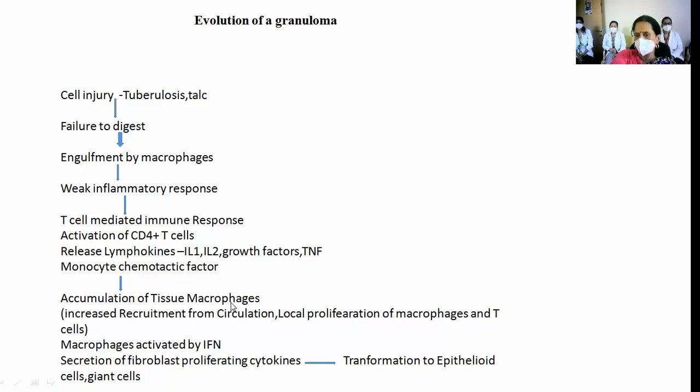In tissues, there is localized proliferation of macrophages and T cells. Macrophages are activated by IFN. What is IFN? Interferon. Then there is secretion of fibroblast proliferating cytokines. Another cytokine is also secreted, a fibroblast proliferating cytokine. So what do they do?